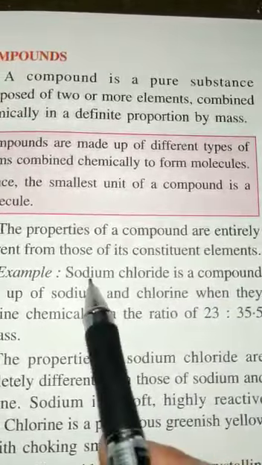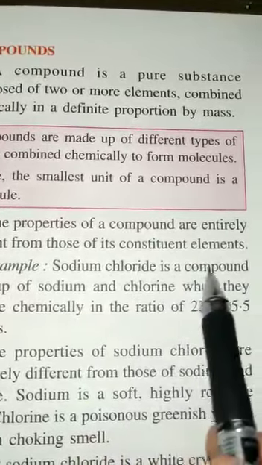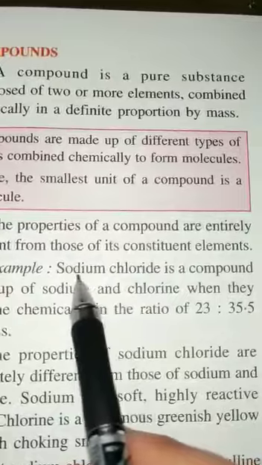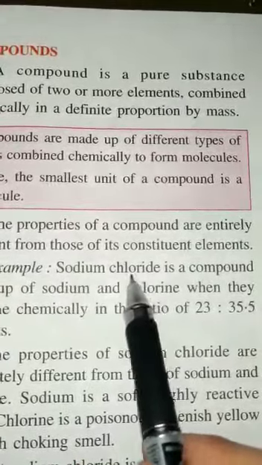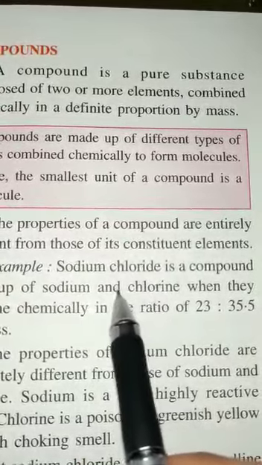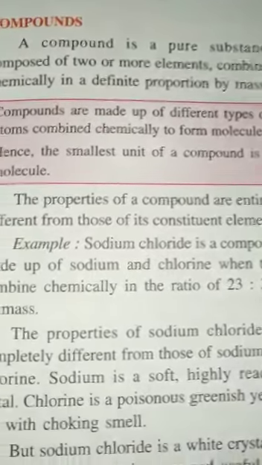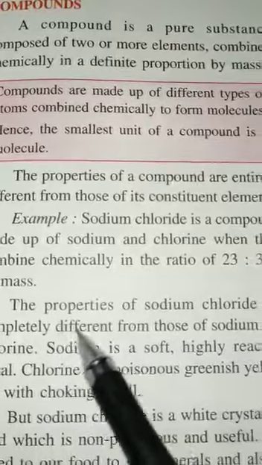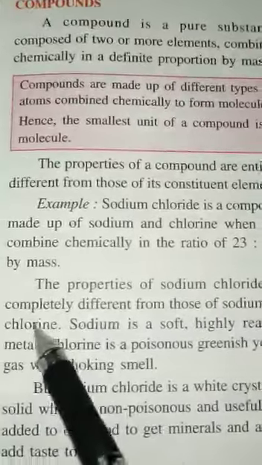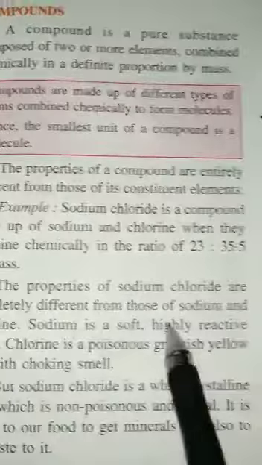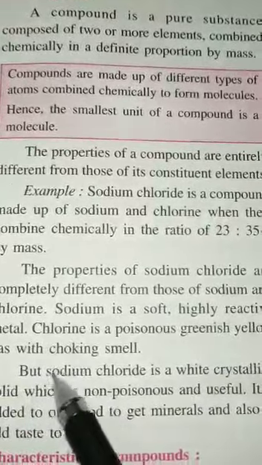An example is given of sodium chloride, that is a compound. Sodium chloride is made up of sodium and chlorine, when sodium and chlorine combine in the ratio of 23:35.5 by mass. The properties of sodium chloride are completely different from those of sodium and chlorine, because sodium